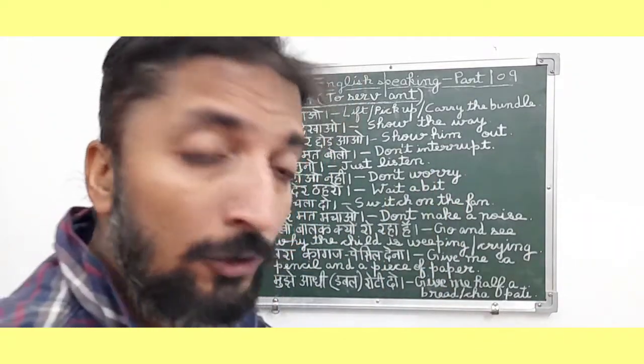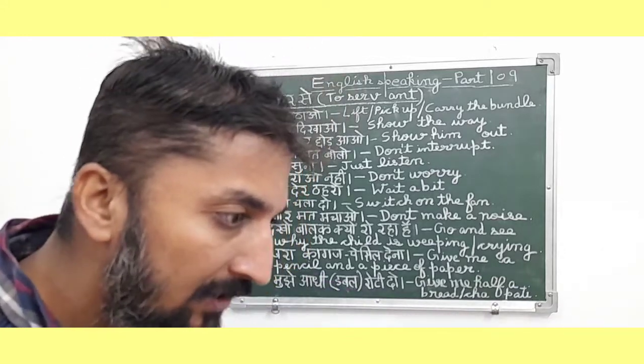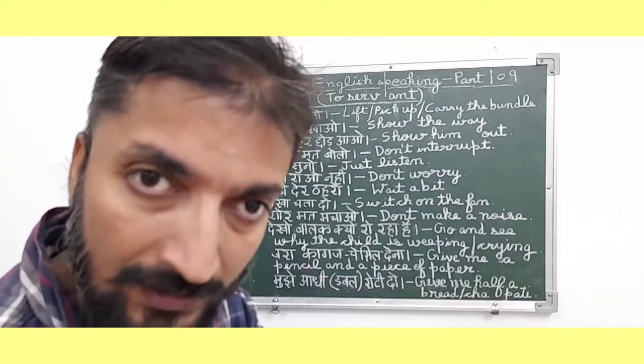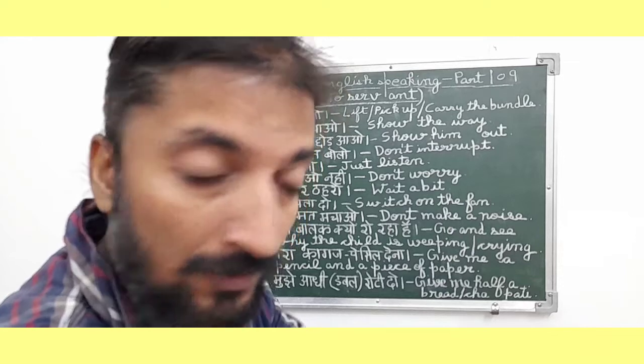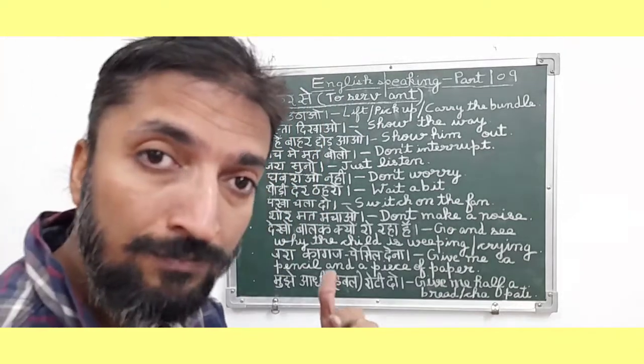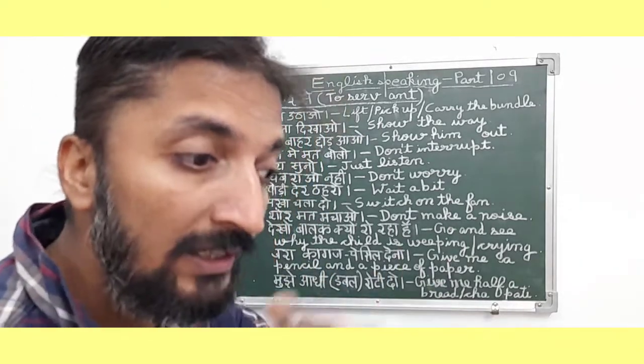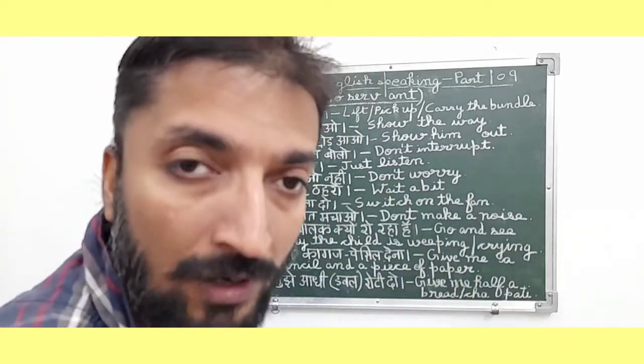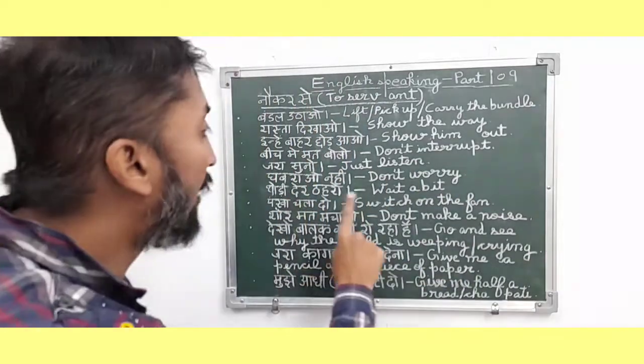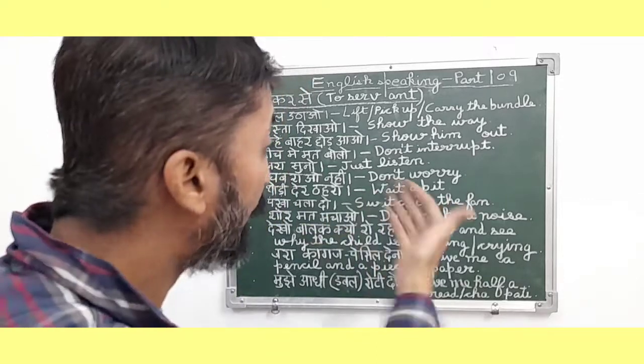So friends, basically it is a request type sentence, and since we are requesting our servant कि please come towards us and listen to our order. So it is also an order and command type sentence, and it is a sentence which you normally say to our servant. घबराओ नहीं. So in English it means don't worry.